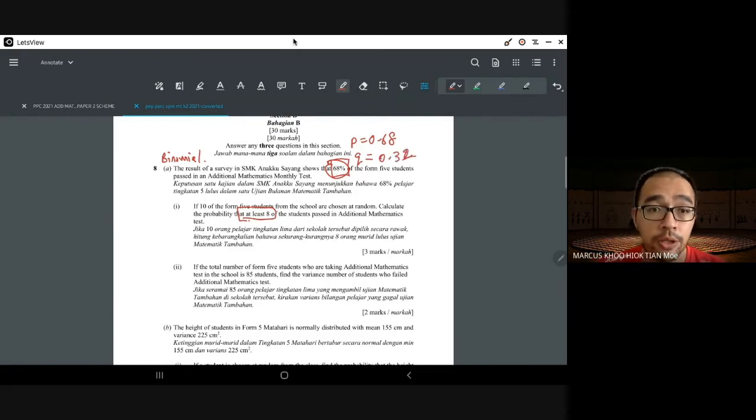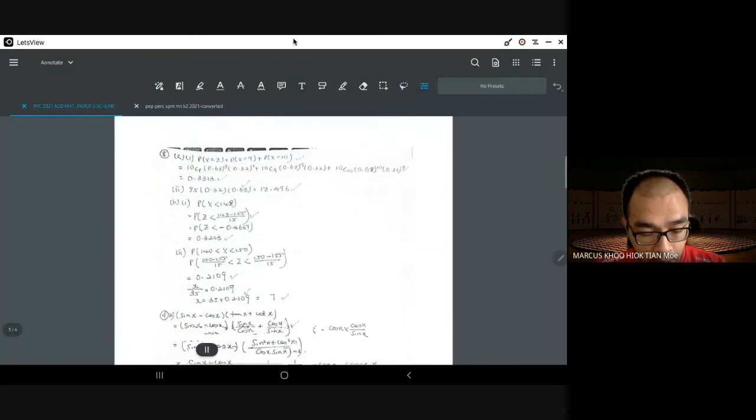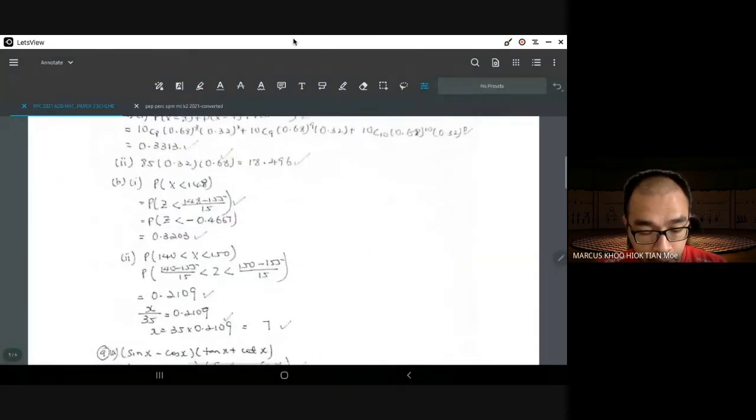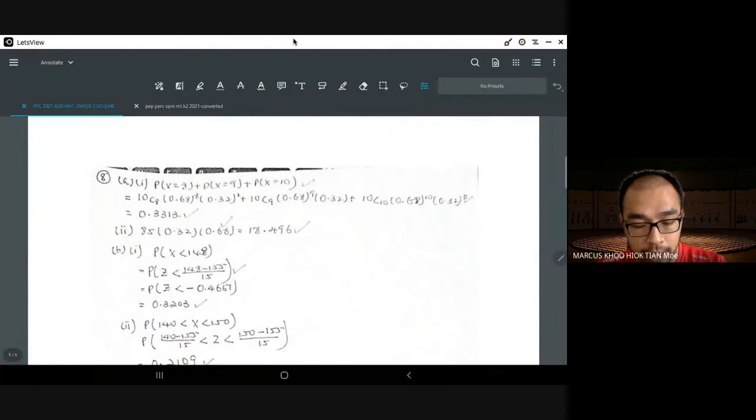Okay, 0.32. Now you are given that n is equal to 10. Okay, and you're given different r's because it's at least 8. So you're going to have to count the probability of 8, 9, and 10. And then what do you do with all the 3? You add them together. So this is how it will look. The probability of 8 plus the probability of 9, plus the probability of 10.